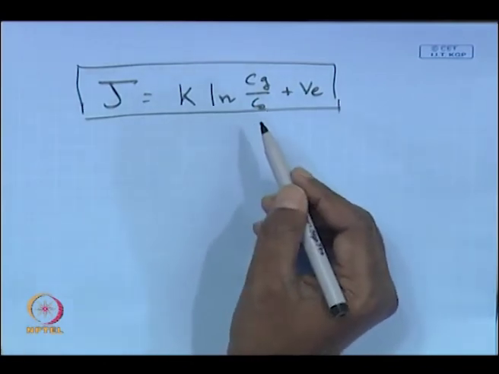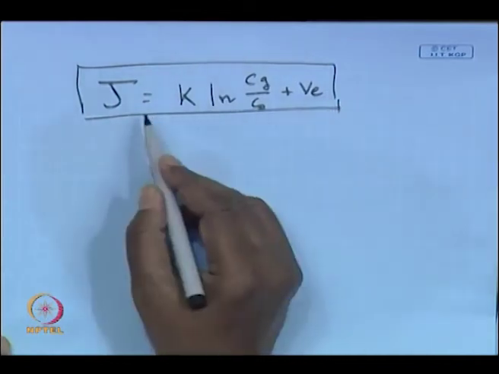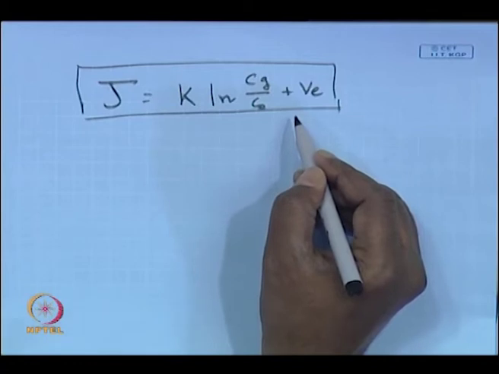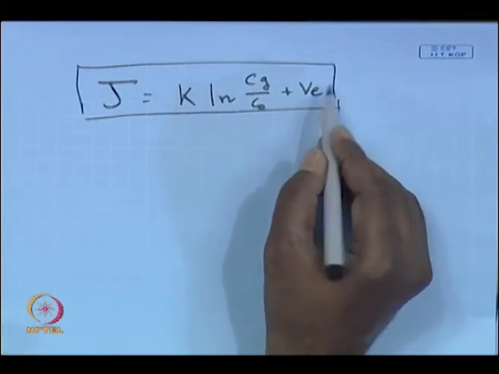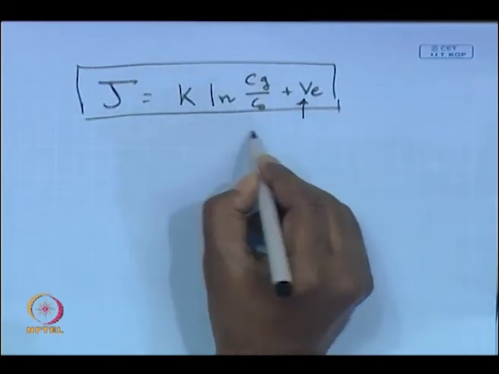So, if you remember the case without external electric field, this term was not present, it was simply J is equal to K ln Cg by C naught, and it will be, in case of electric field assisted ultrafiltration gel layer controlled, the electrophoretic velocity will be added up with the second term.